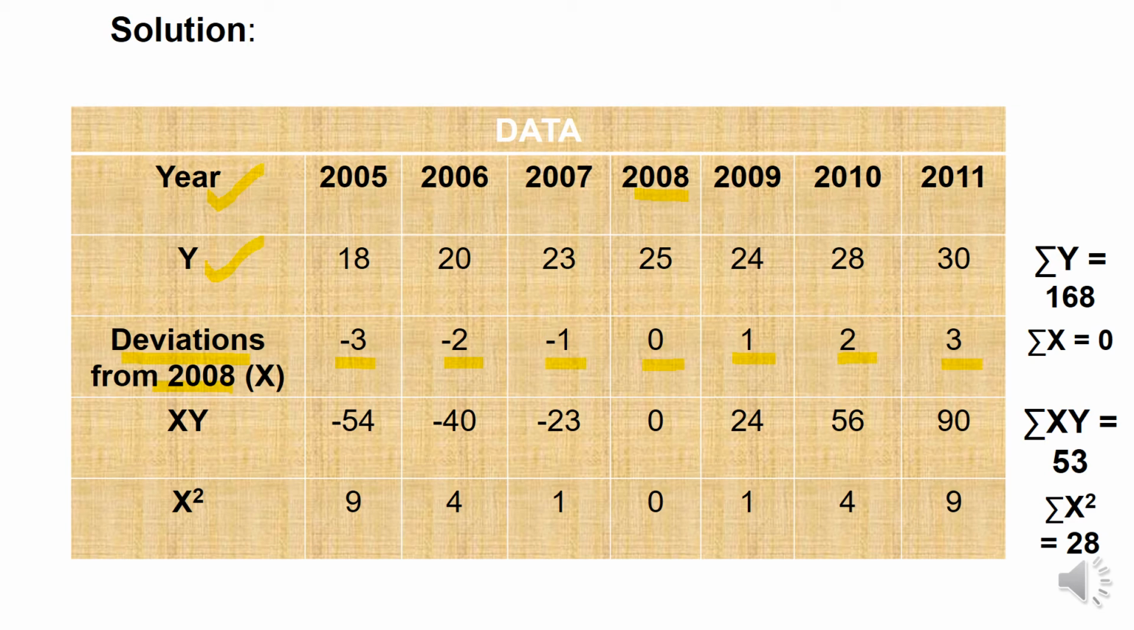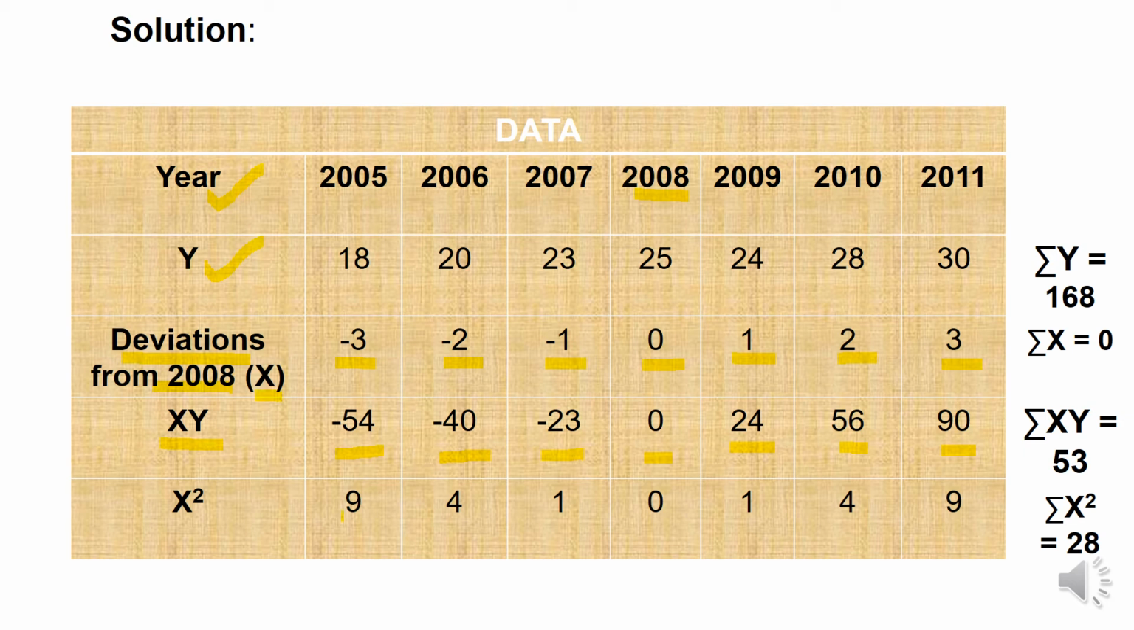Further, we'll take the product of x and y, that is 18 multiplied by minus 3 is minus 54, 20 multiplied by minus 2 is minus 40, 23 multiplied by minus 1 is minus 23, 25 multiplied by 0 is 0, 24 multiplied by 1 is 24, 28 multiplied by 2 is 56, and lastly 30 multiplied by 3 is 90.